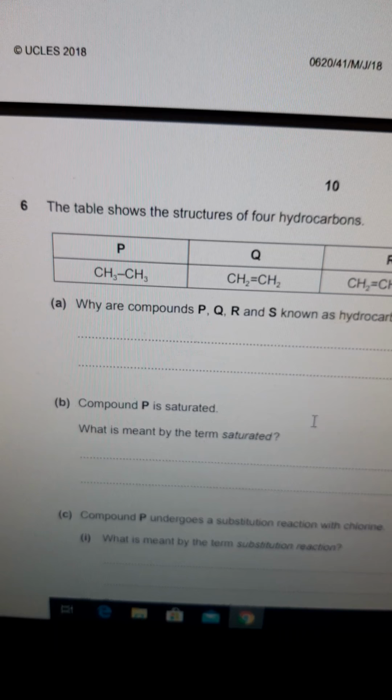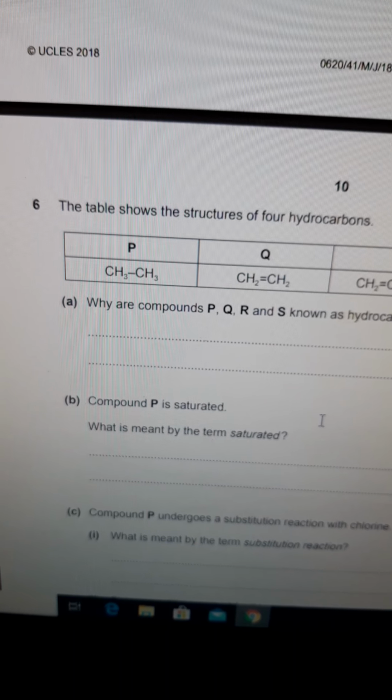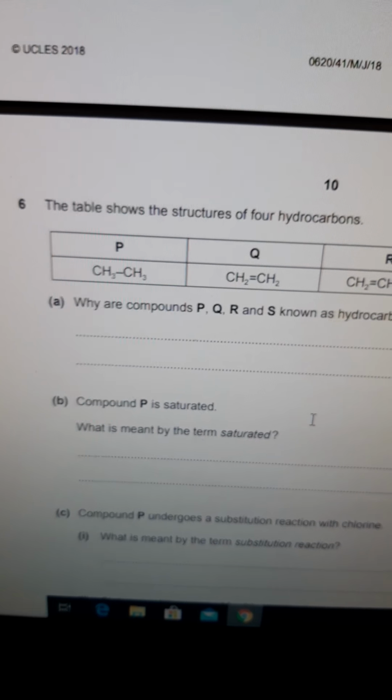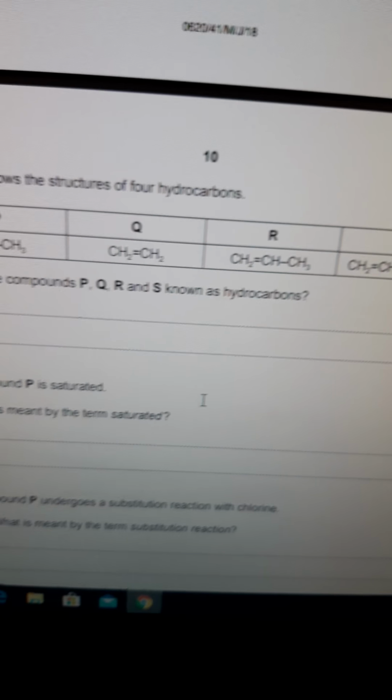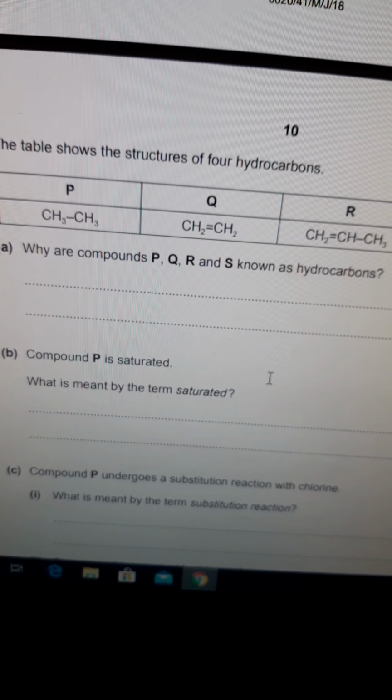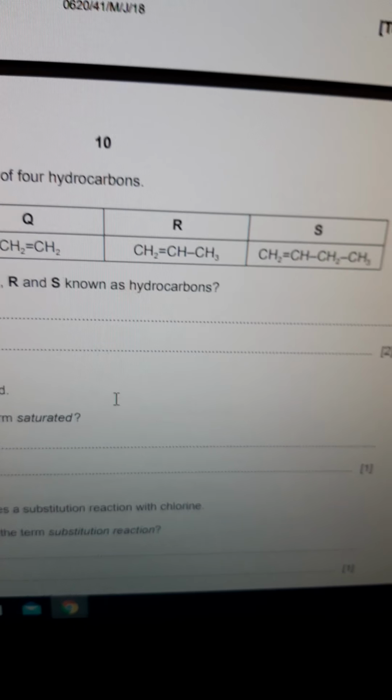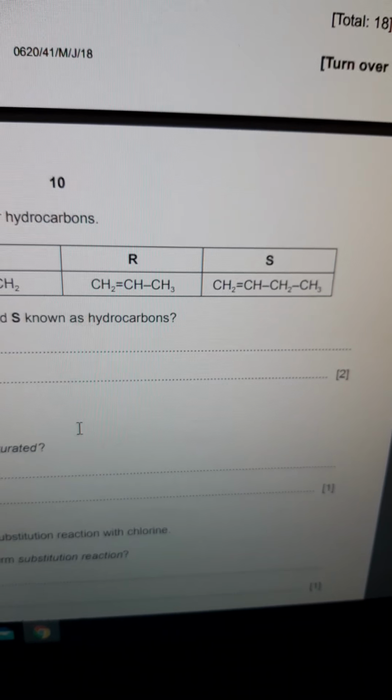So please guys, open the past papers you have, because I don't have it on paper, so I opened it from the computer, and inshallah it's going to be helpful for you guys. So this question talks about 4 hydrocarbons. The table shows the structures of 4 hydrocarbons. We have P, Q, R, and S, and as you see, P is ethane, Q is ethene, R is propene, and S is butene.